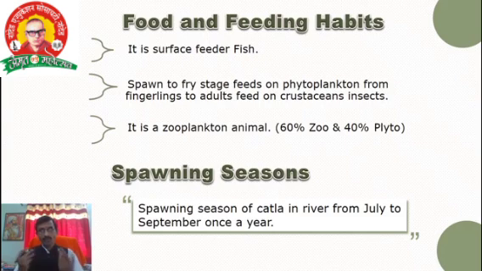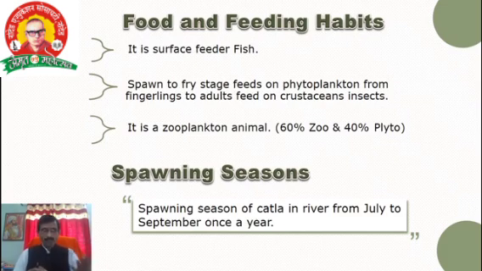But before that, what is meant by plankton? Planktons means microscopic unicellular plants and animals present in water. There are two kinds, phytoplankton and zooplankton. Plant-related is phytoplankton, animal-related is zooplankton.